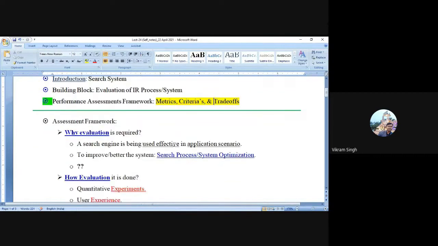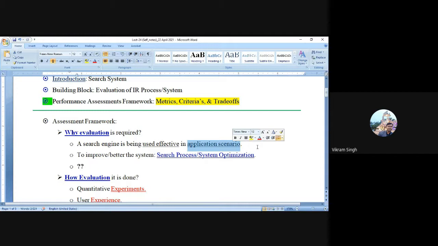Now, let's talk about why we are going to perform this evaluation of the system and why it is so important. Naturally, the objective or the purpose or the outcome of any evaluation is to understand the system's effectiveness, the system's purpose, for a given application scenario. Each and every system is designed with respect to some application scenario, and when we have designed a system, the first task is to evaluate and assess how much the system is delivering, how effective it is in serving the application, in serving the purpose, right?